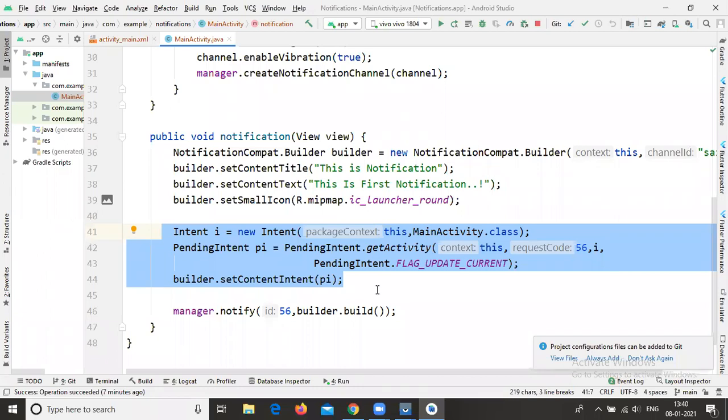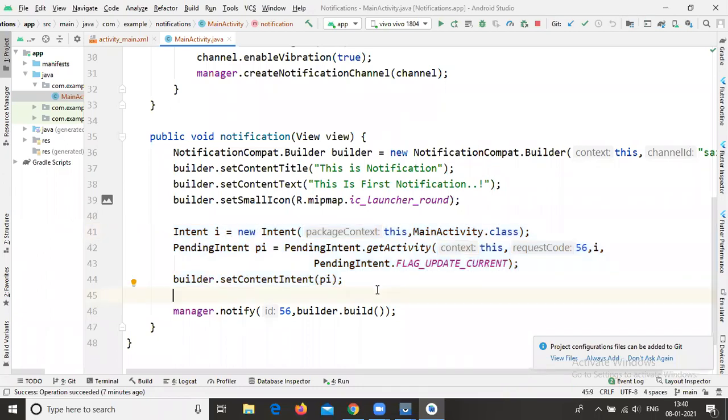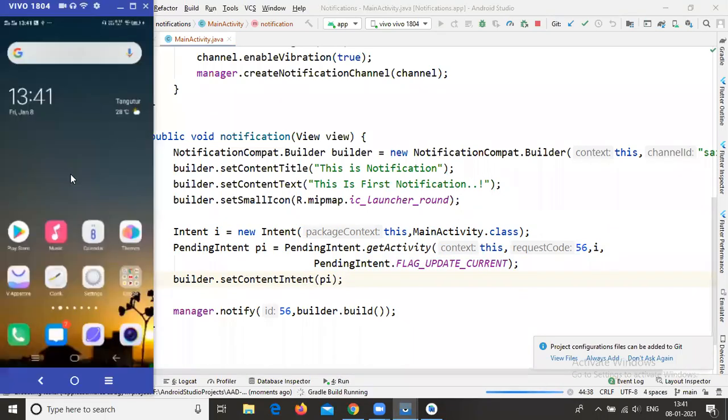Now just run your application and check your output, whether it is navigating or not. I'm running my application. Just check your output.